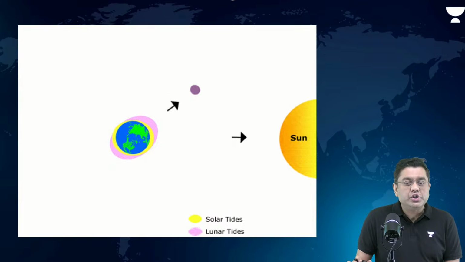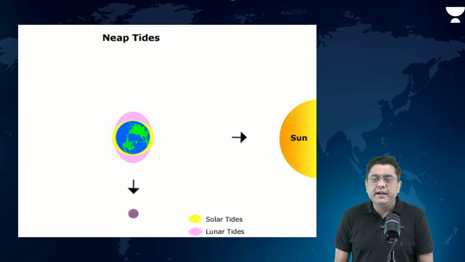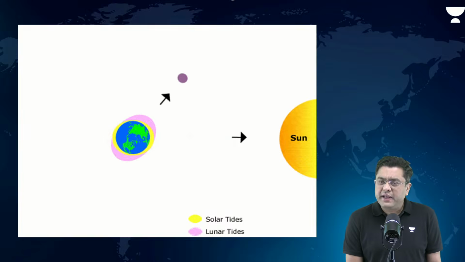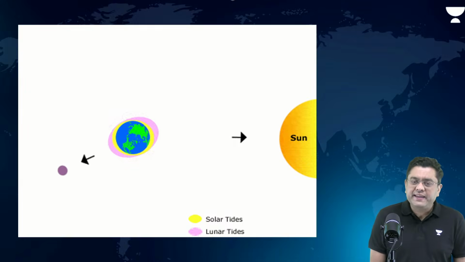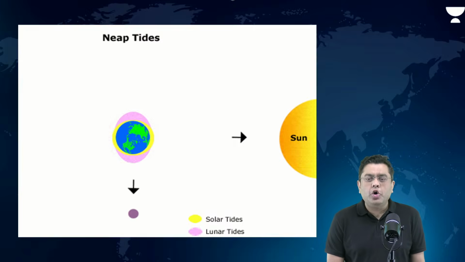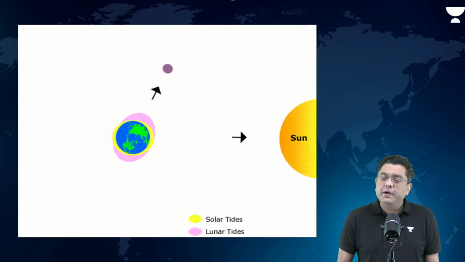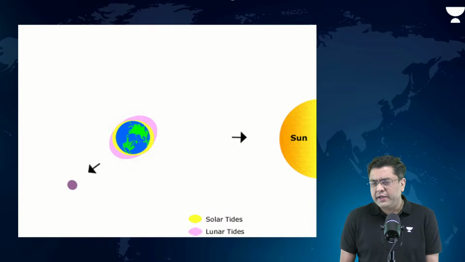So that is a condition of a neap tide, right? In neap tide, the height of the high tide is comparatively lower. Is this clear? I hope this is understood. So this is basically the formation of these tides based upon the position of the sun and the moon, which is different from normal conditions.